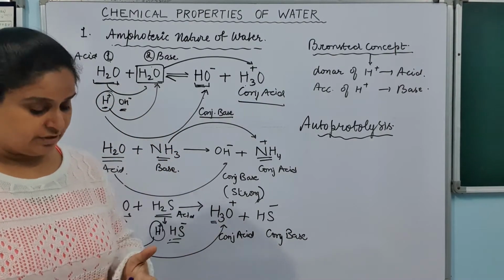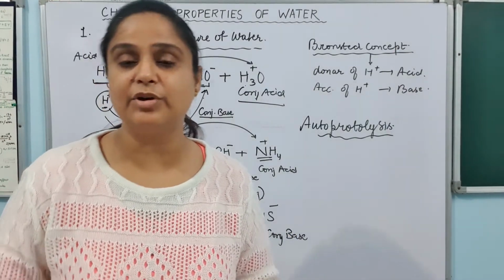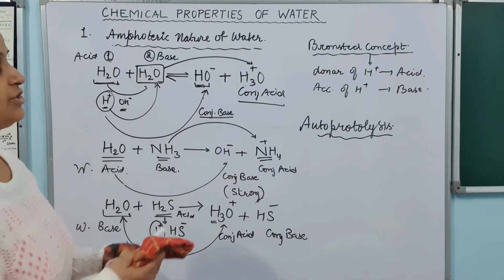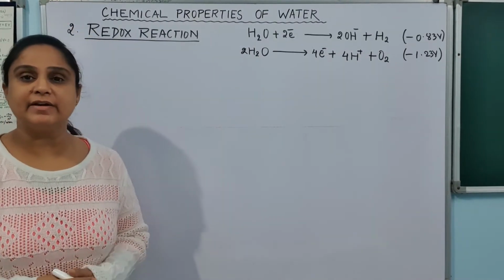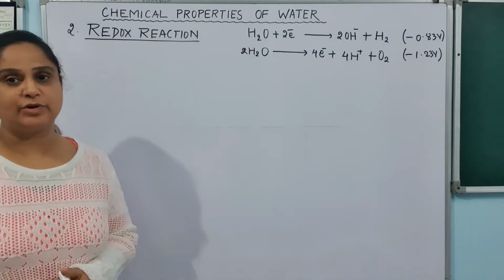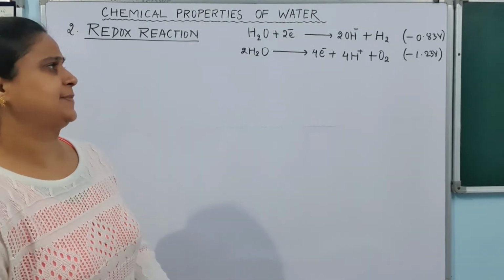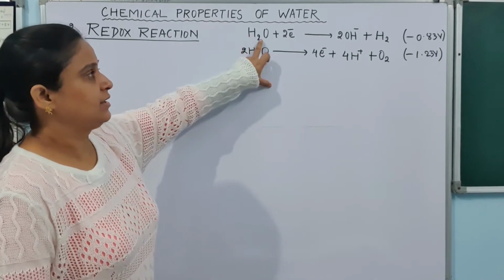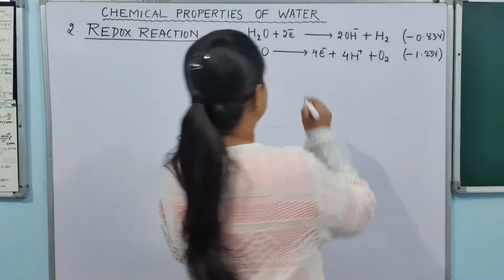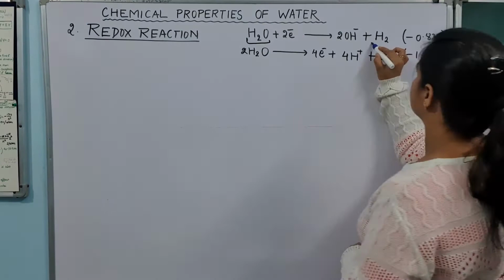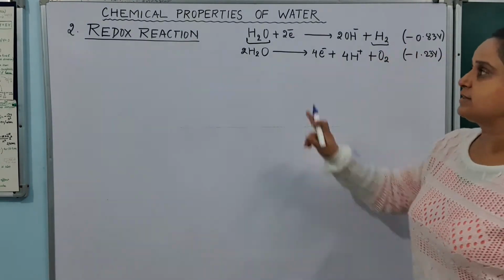So we can go to the next type of reaction given by the water, and that is redox reaction. So here we have redox reaction given by water. But before starting the redox reaction, I would like to show you one thing very special. Look at this water. The water here is turning into hydrogen. What is this?